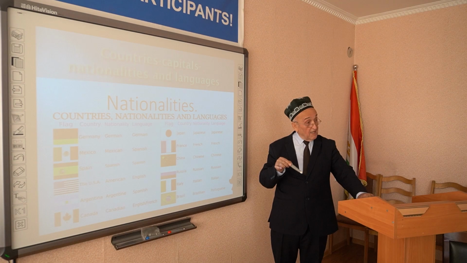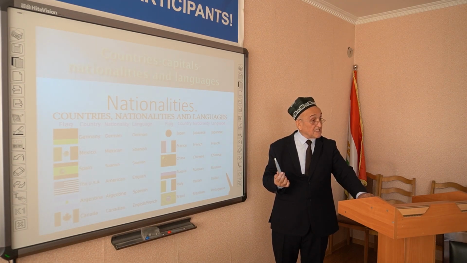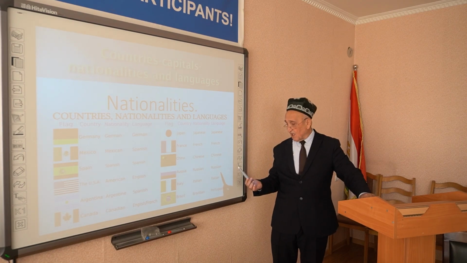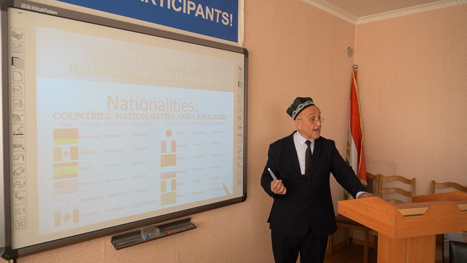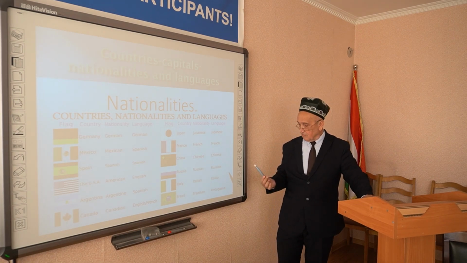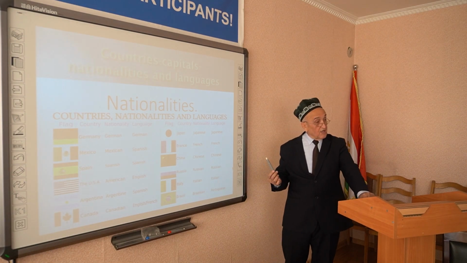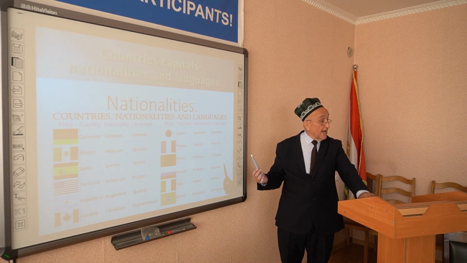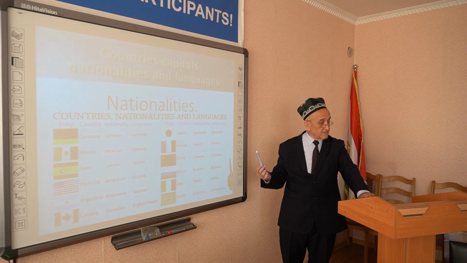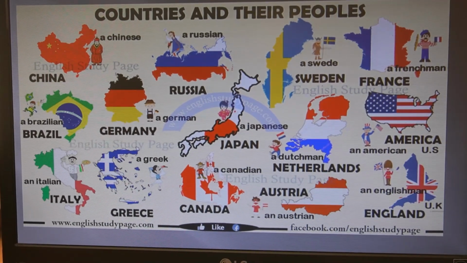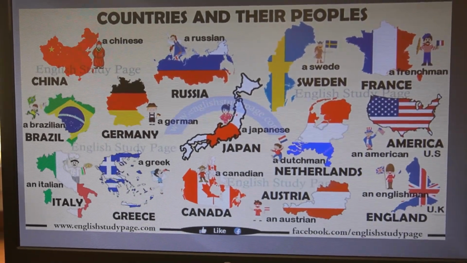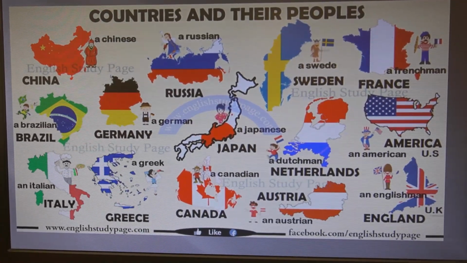The nationality of this country is Egyptian, Misri. The capital of this country is Cairo, Qahira. And the official language of this country is Arabic. This country is situated in the north part of Africa.